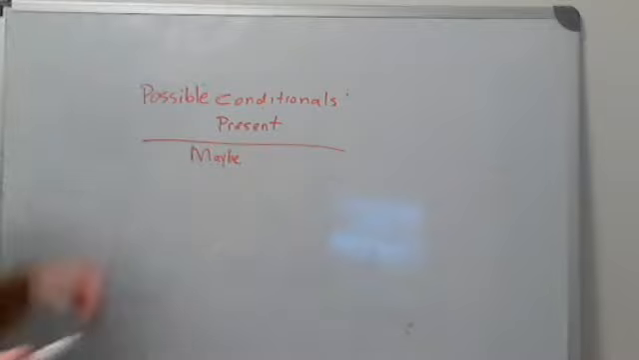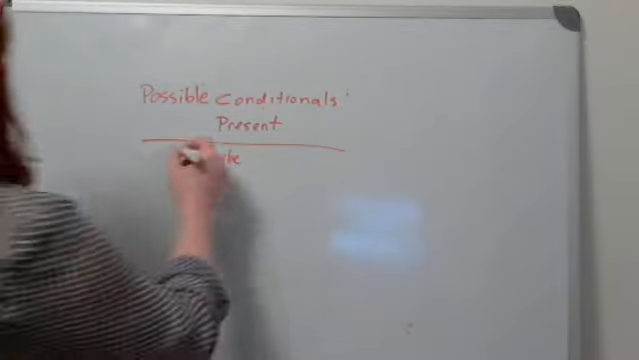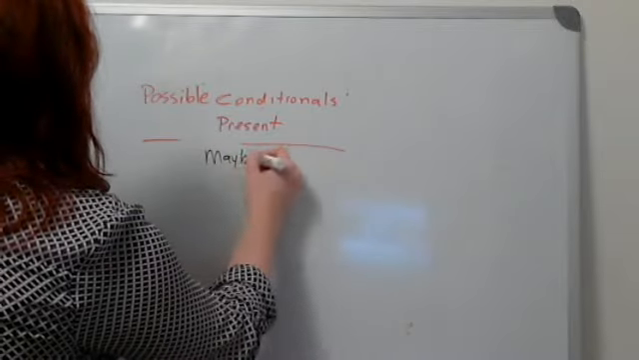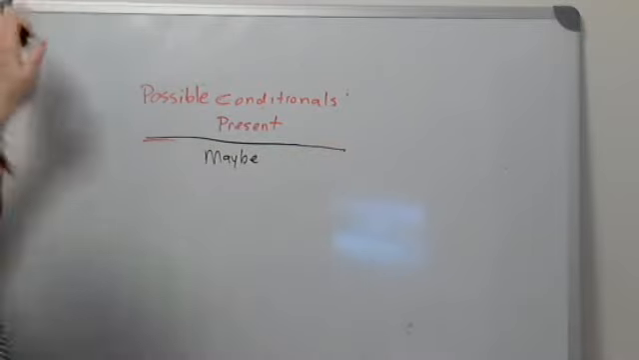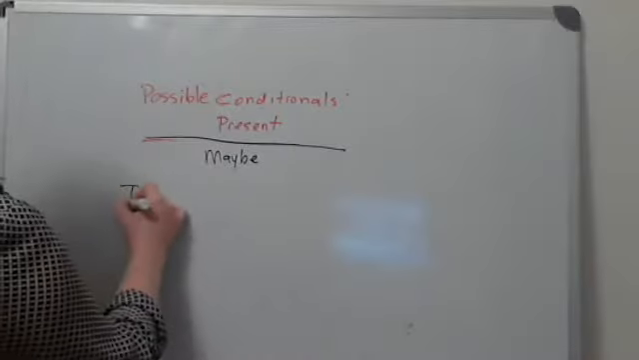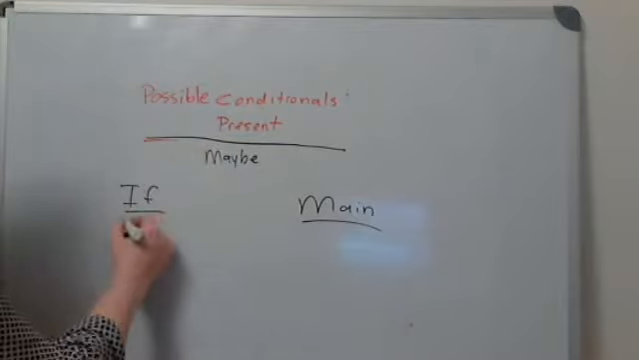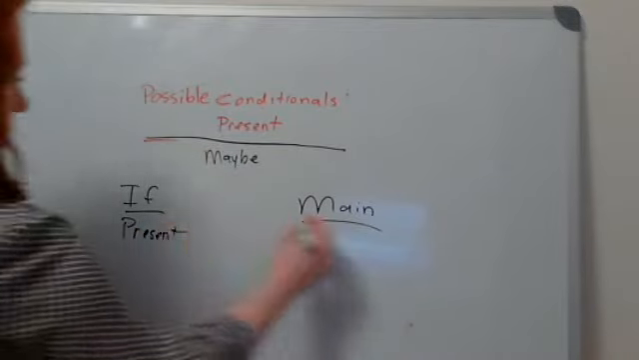Maybe something will happen. Okay, let's make this a darker color. Maybe. We're talking about maybe here. Okay, now in this form, we're not going to have when or whenever. Okay, we're going back to just using if. So we have the if clause, and we have a main clause, and our verb tense is present and present.